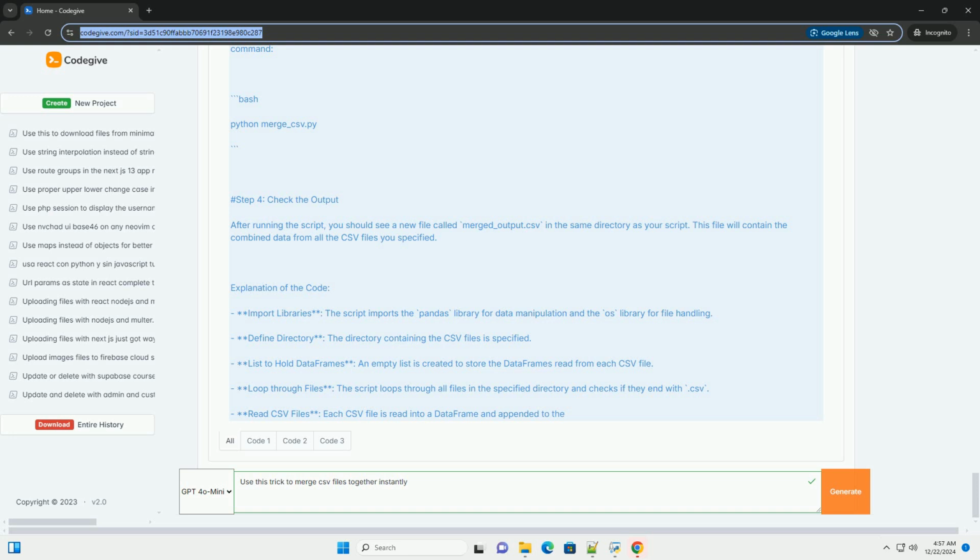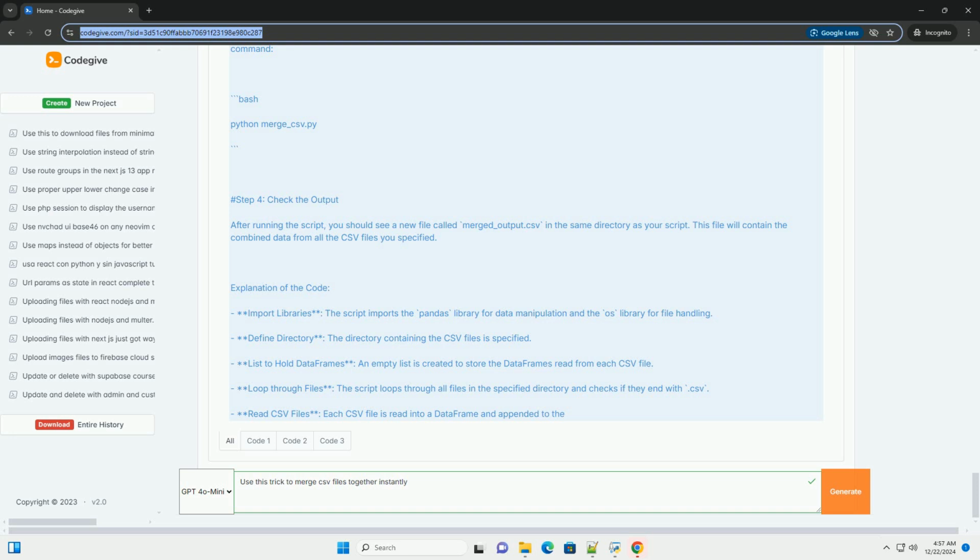You have now successfully merged multiple CSV files into a single file using Python and the pandas library. This method is efficient and can handle large datasets with ease. You can modify the code to suit your specific needs, such as filtering columns, handling missing values, or merging based on specific keys. Happy coding!